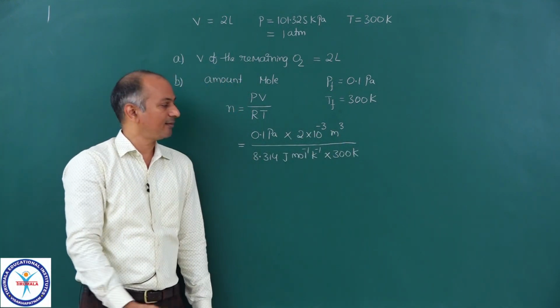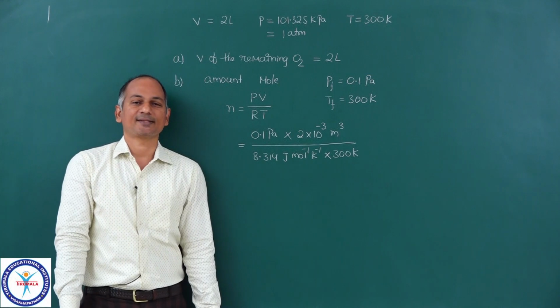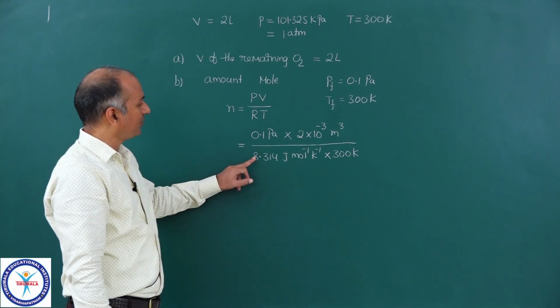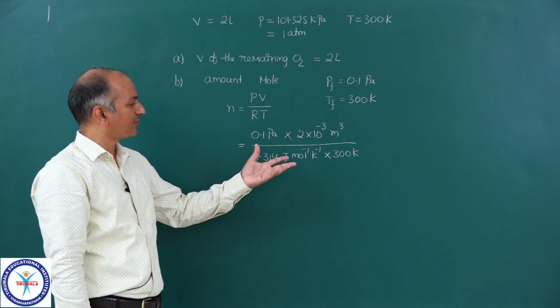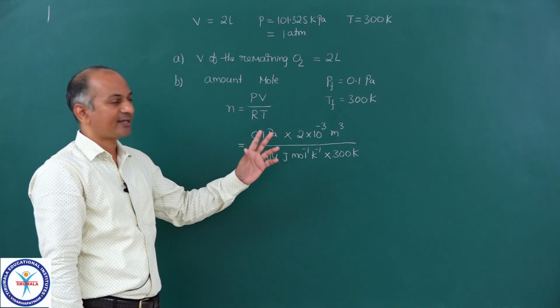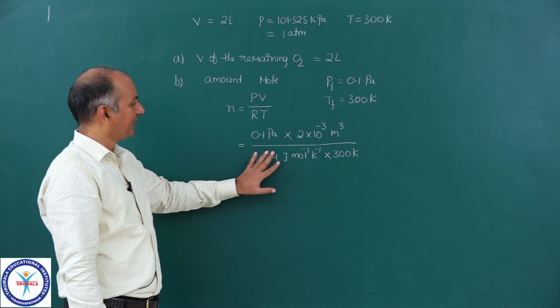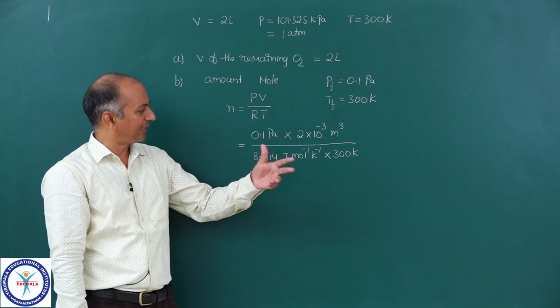And by this you will get the number of moles of oxygen gas. Obviously the number of moles of oxygen gas will come out to be a very small value, maybe in terms of 10 power minus 6, 10 power minus 5. If you roughly estimate the value, then in terms of 10 power minus 6 or minus 7 like that.